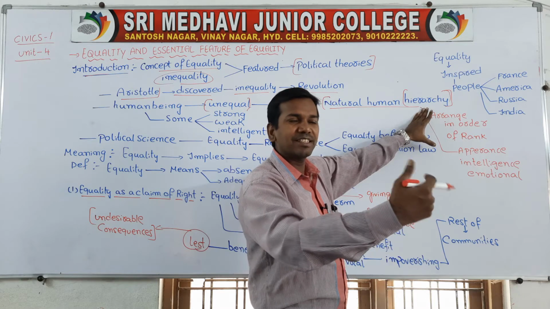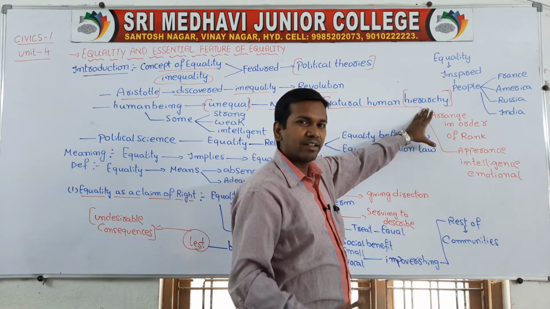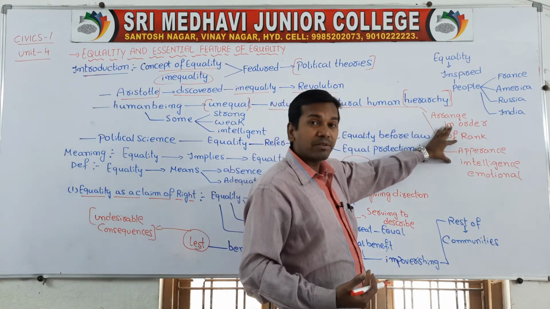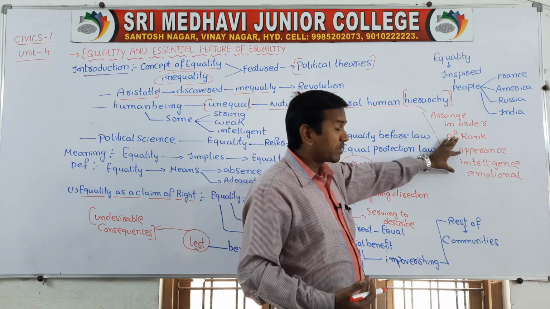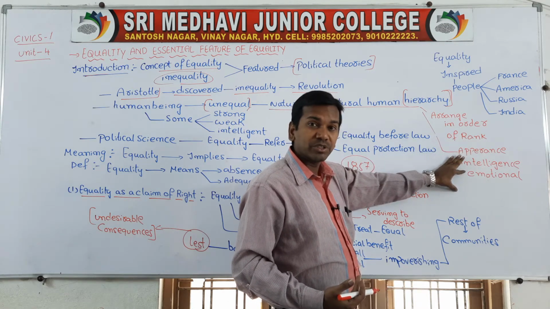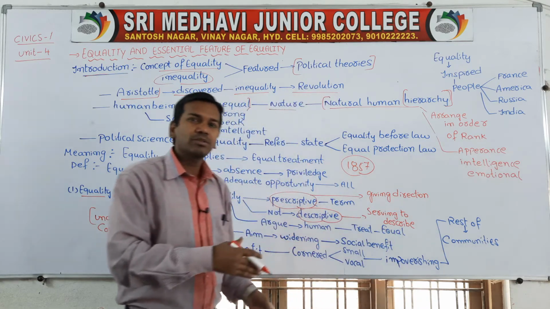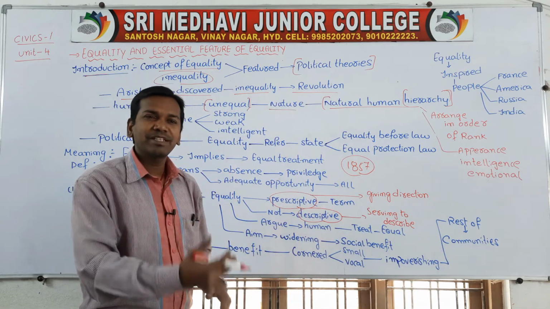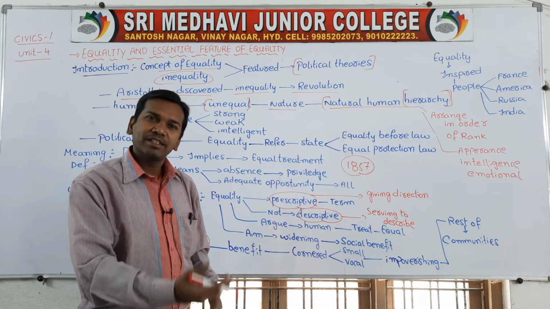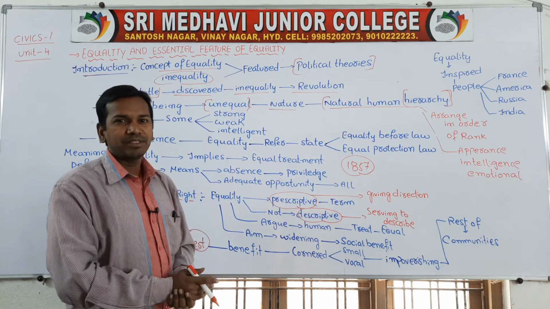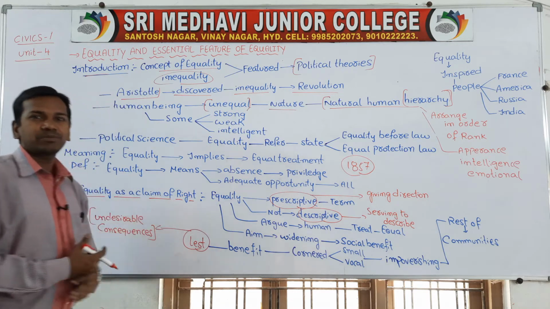So when we are arranging all the people in the form of rank, that is called hierarchy. Some people are good in appearance, some people are very intelligent, some people are highly emotional. So human beings are quite different because of their natural ability. Inequalities are mainly found in the society. Sometimes the nature is also responsible.